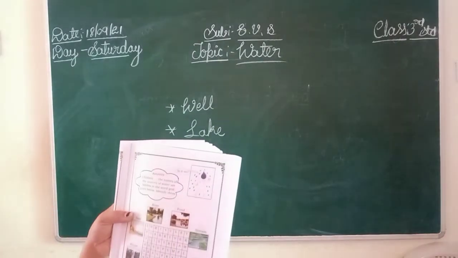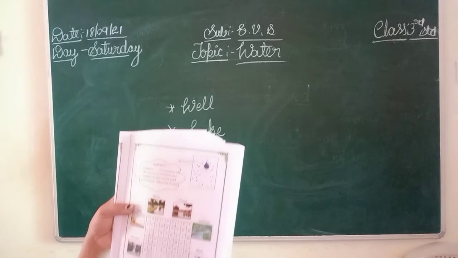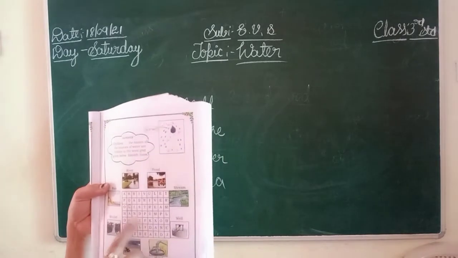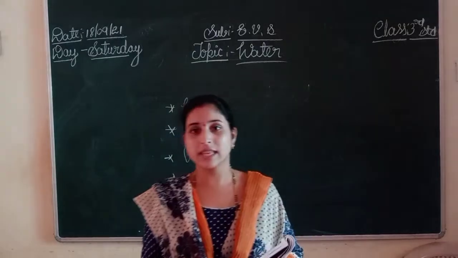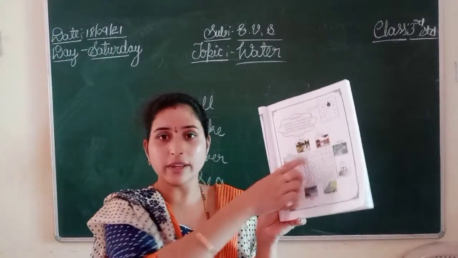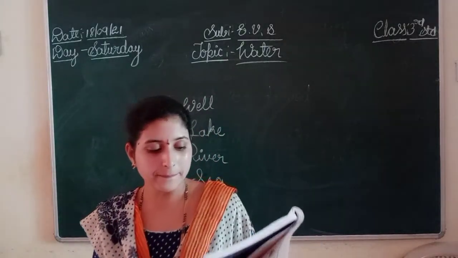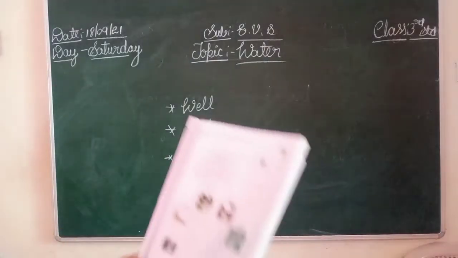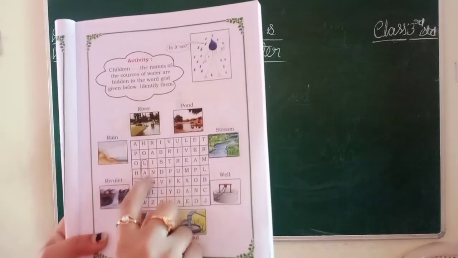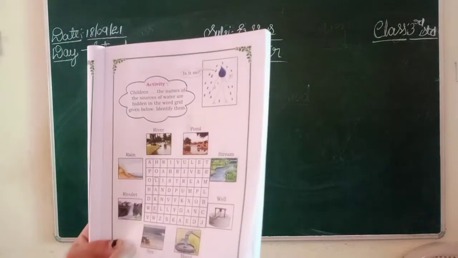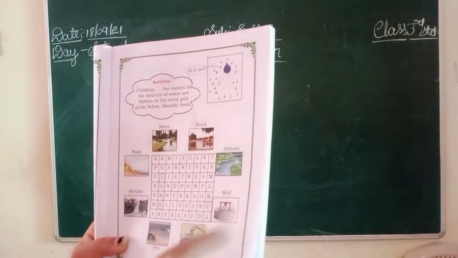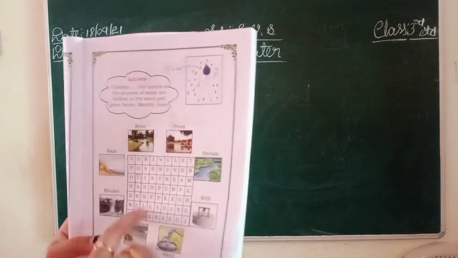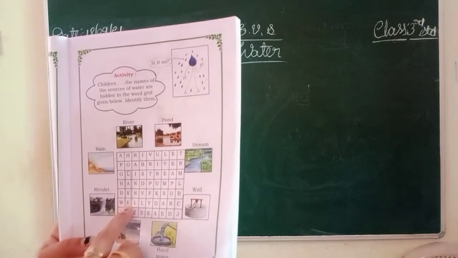Children, the names of sources of water are hidden in the word grid given below. Identify them. Here, some of the sources of water names are hidden in this word grid. We have to find them. The first one is already done. L-A-K-E. Already done. Lake.